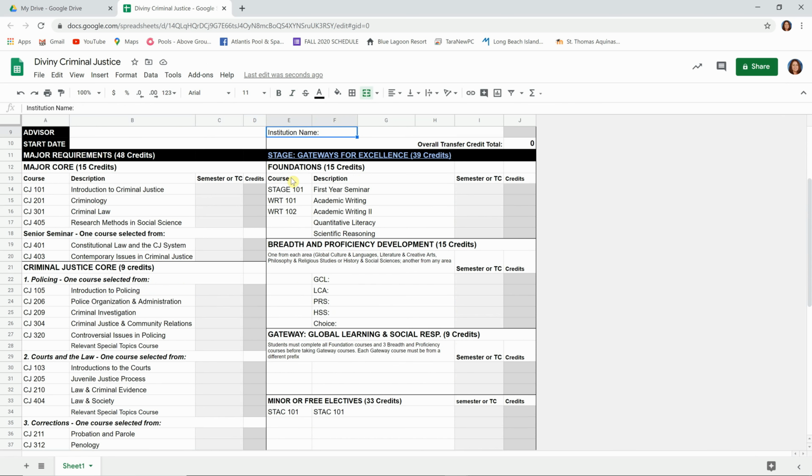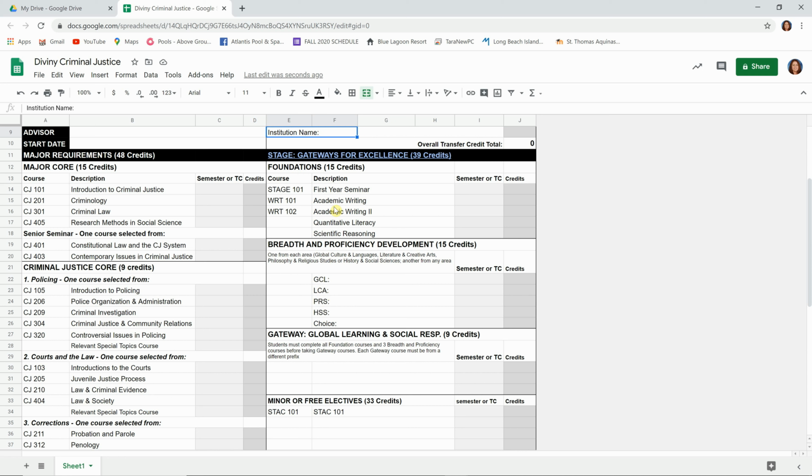And then on your right-hand side here, you have your Stage Gateways for Excellence courses. And these are broken down into different groups: Foundations, Math and Proficiency Development, Gateway Global Learning and Social Responsibility, and your minor or free electives. Okay? And now, at the beginning of the Foundations, you do see specific courses: Stage 101, Writing 101, Writing 102. But then you have Quantitative Literacy, which is your math course, Scientific Reasoning, which would be your science courses. And then under Breadth and Proficiency, you have GCL, LCA, PRS, HSS.